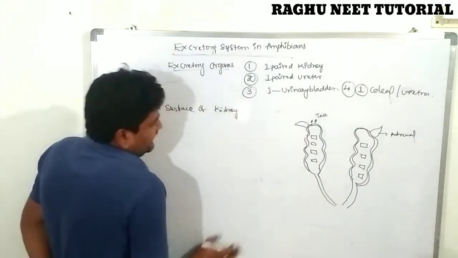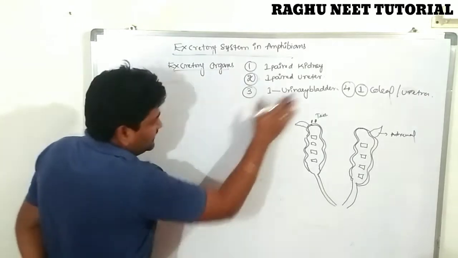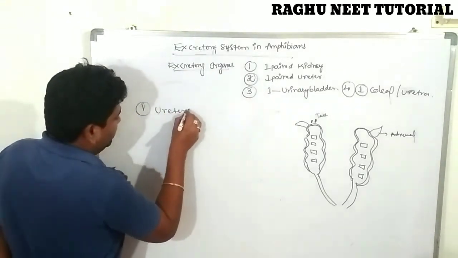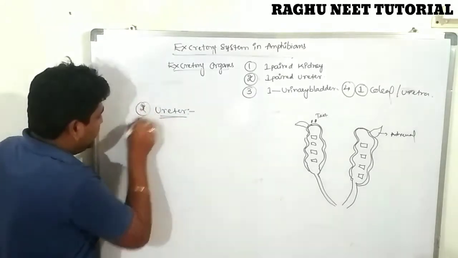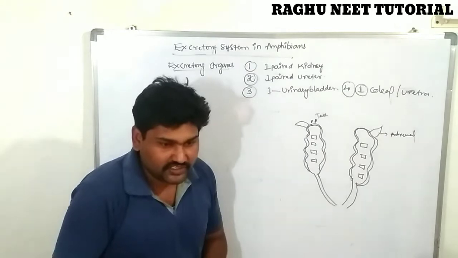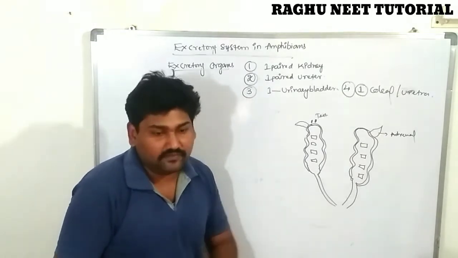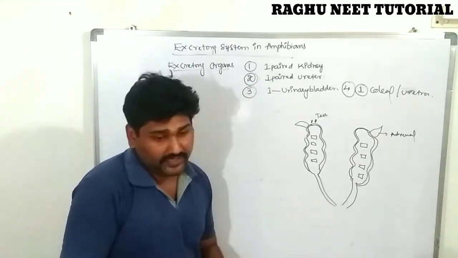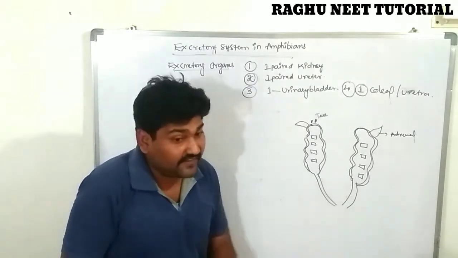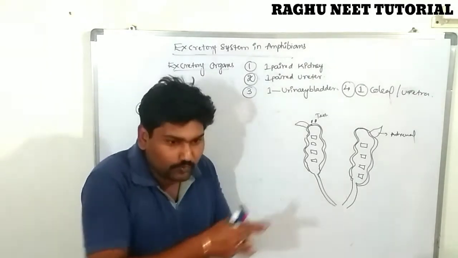Next, the kidney leads into an organ known as the ureter. What is the ureter? After filtration of the nitrogenous wastes, the kidney passes the wastes into the ureter region. The ureter is a large funnel-like, tubule-like duct.